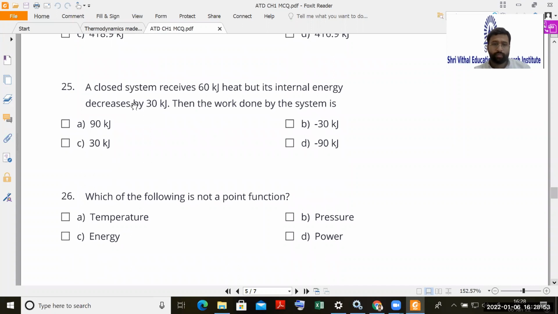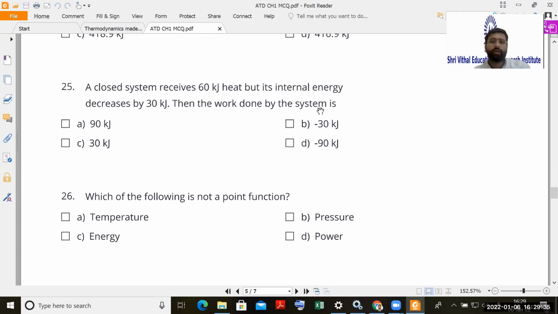Now next, a closed system receives 60 kilojoule of heat, but its internal energy decreases by 30 kilojoule. So the total work done by the system is. So this is related to first law of thermodynamics. Here you have to take help of first law equation for closed system that we have seen, that is Q is equal to W plus U. When the closed system receives heat, that means it is a positive quantity. When it says internal energy is decreased, so that will be a negative quantity. So like that way you can proceed and calculate the work done by the system.